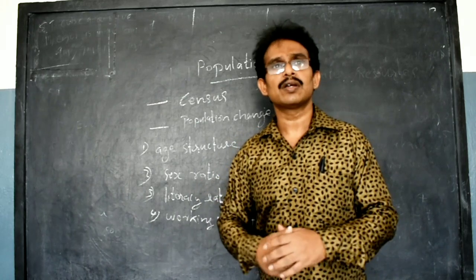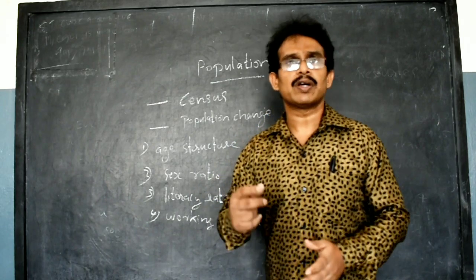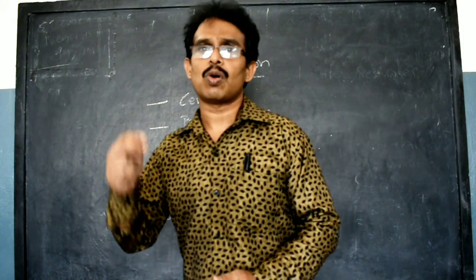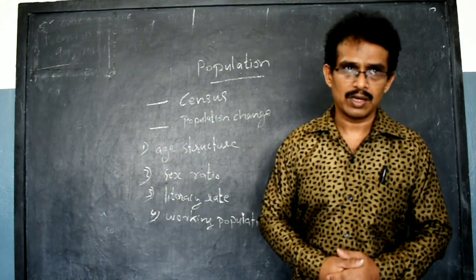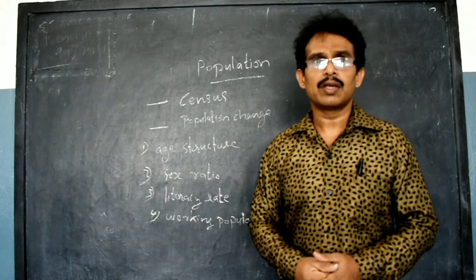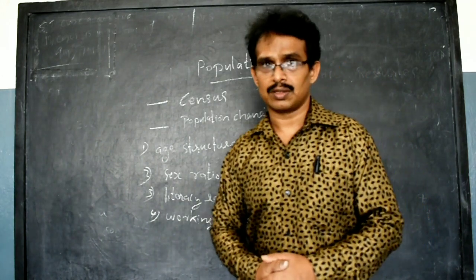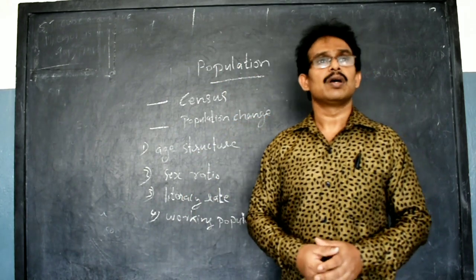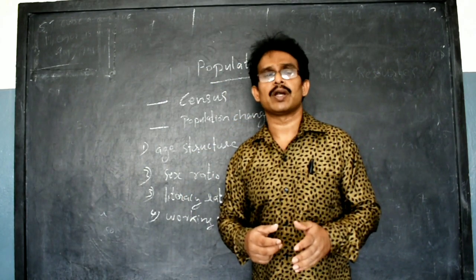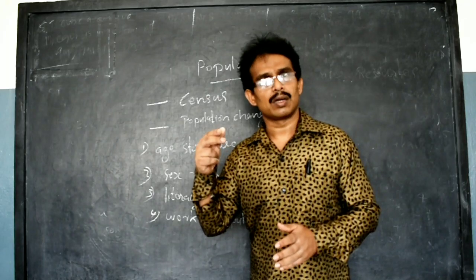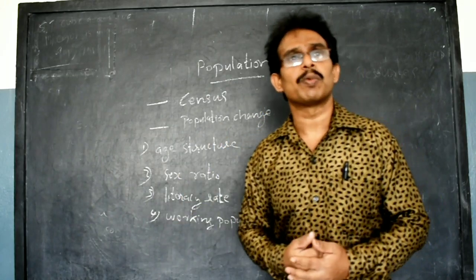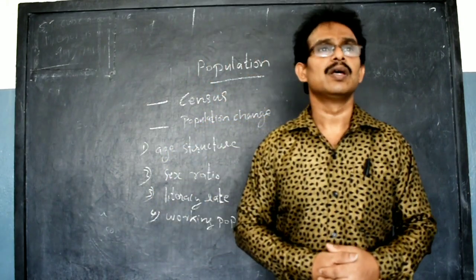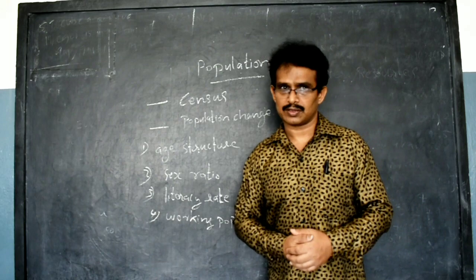State by state, when we consider, almost all the states except Kerala have a very low sex ratio. In America, the sex ratio is more than 1,000. That means the female number is more than the male number. That shows the preference the people have given to women, and the higher status women are enjoying in America. But Indian women's status is very low, as we can understand from the sex ratio.